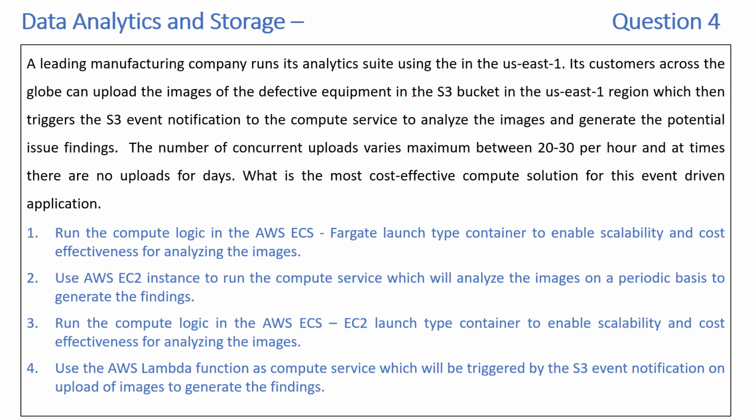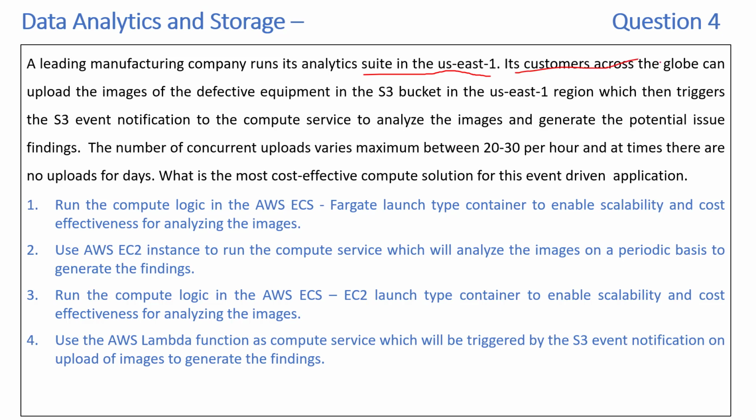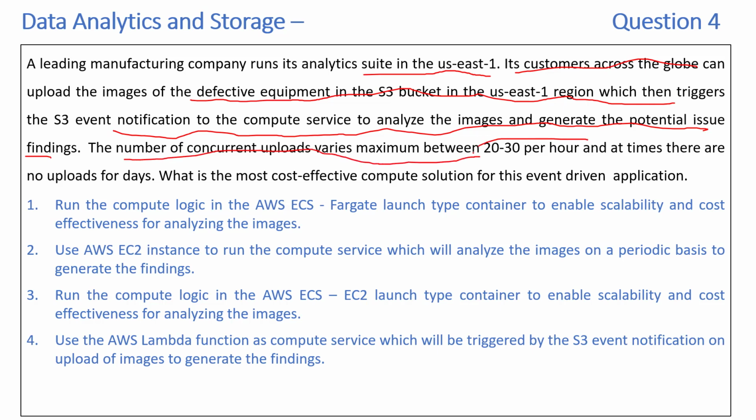Okay, now let's look at the final question, question 4. A leading manufacturing company runs its analytics suite in the US East 1 region. Its customers across the globe can upload images of defective equipment to the S3 bucket in the US East region, which then triggers an S3 event notification to a compute service to analyze the image and generate the potential issue findings. So basically you upload the images to the S3 bucket in the US East region, and then the S3 event notification triggers the compute service to analyze the images. The number of concurrent uploads varies, maximum between 20 to 30 per hour, and at times there are no uploads for days. What is the most cost-effective compute solution for this event-driven application?